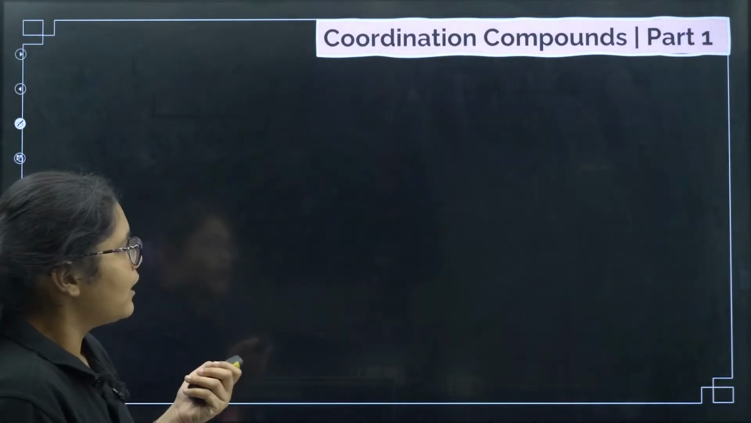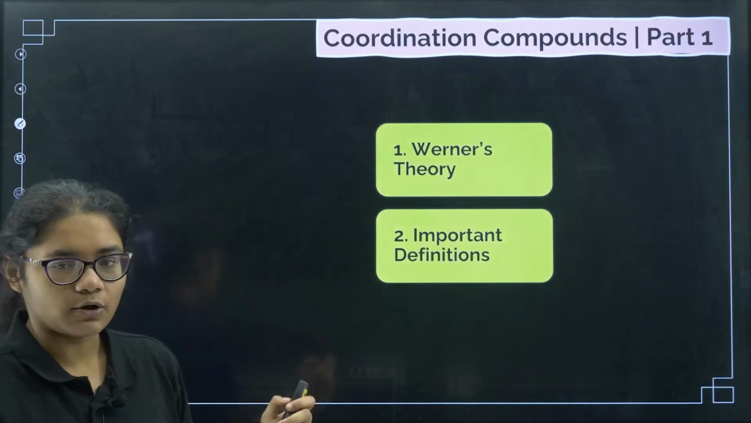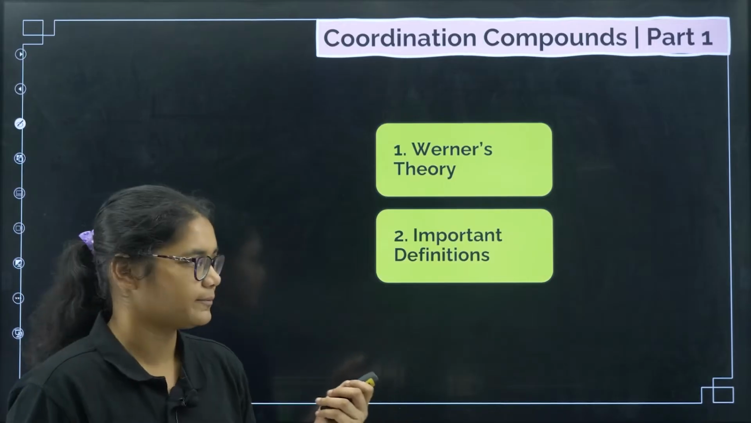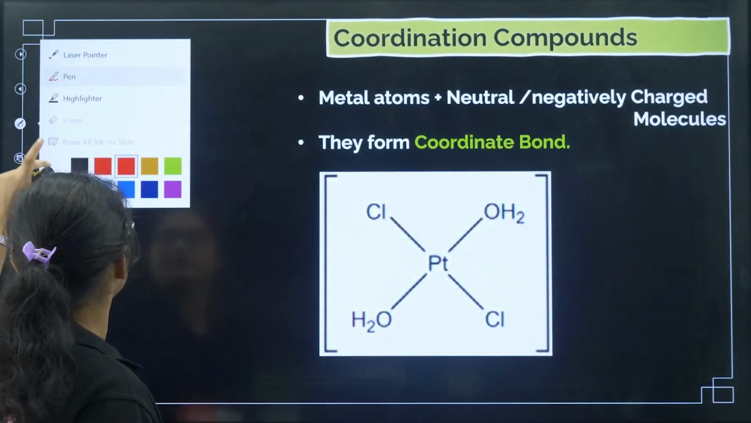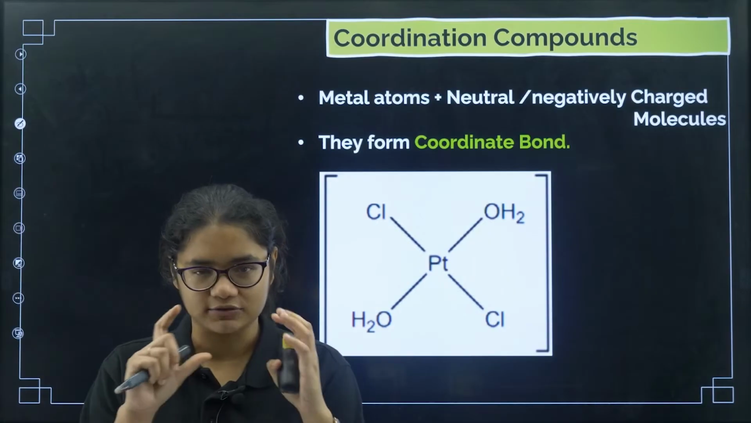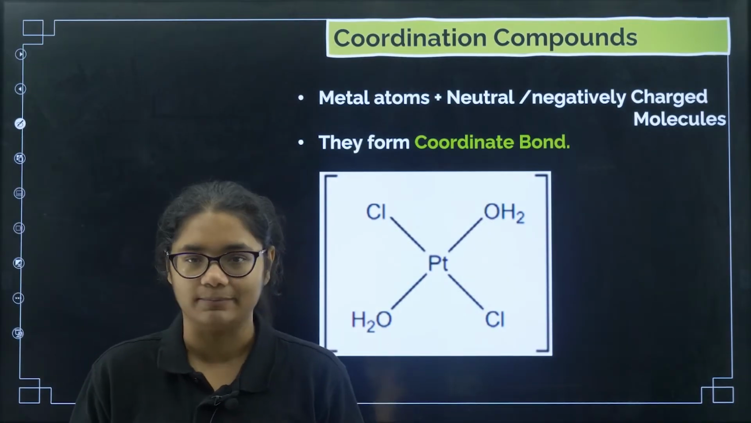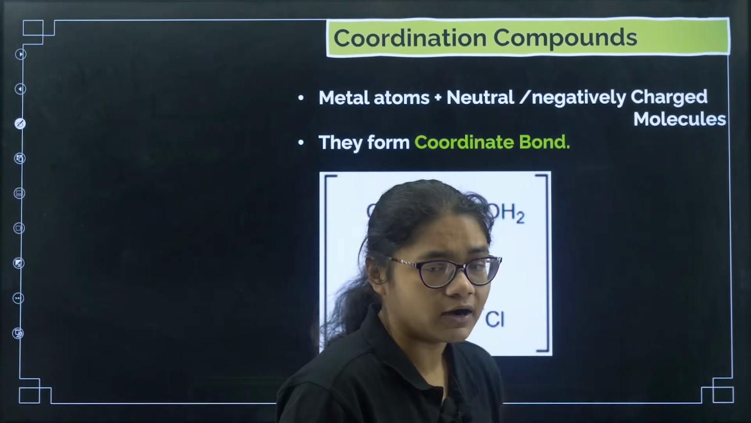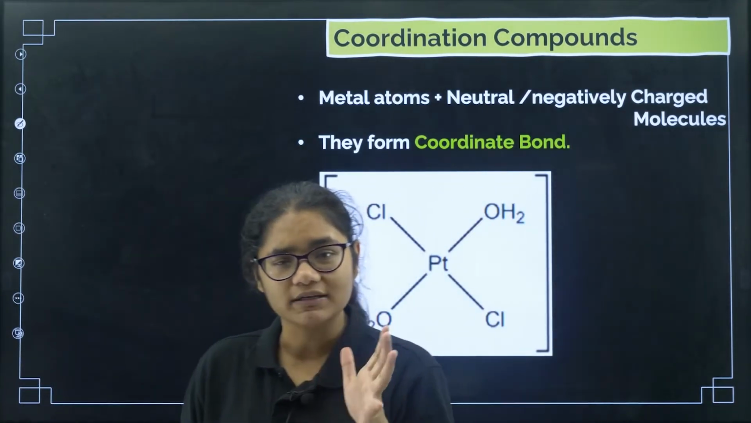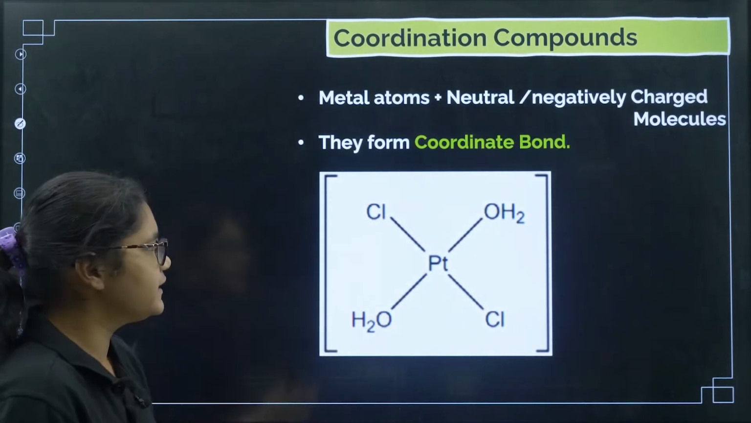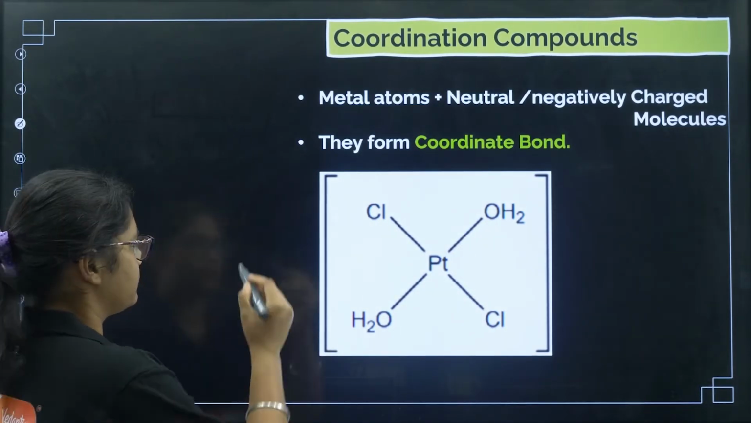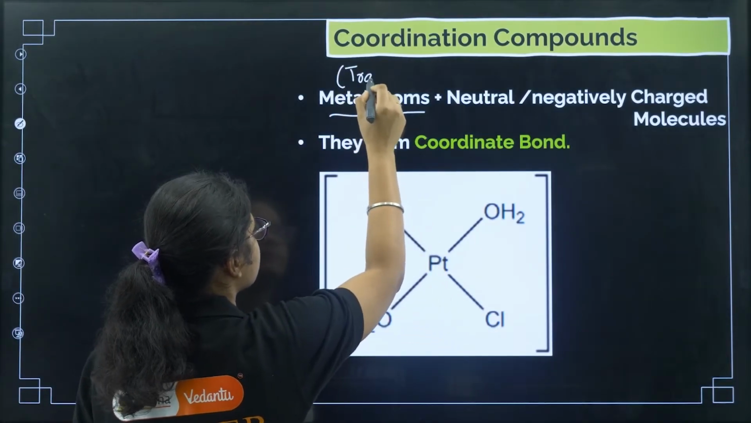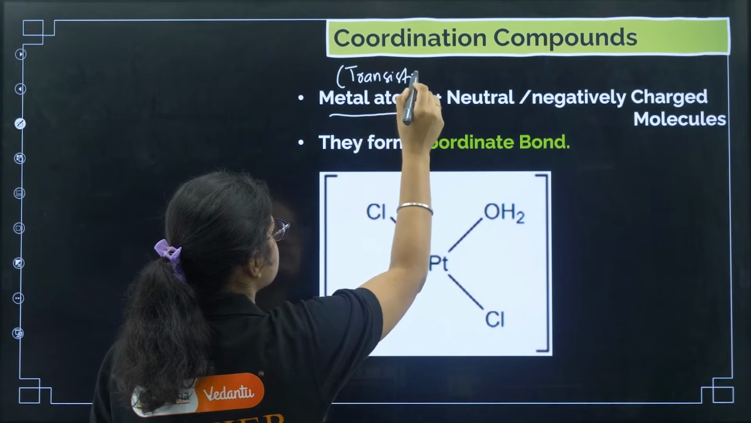Now coming to coordination chemistry, today's topic, Werner's theory and important definitions, we are going to cover. First, coordination compound. What does this word coordination compound mean? We have studied ionic compounds, we have heard about covalent compounds, but what is this coordination compound? You have to understand 2 things in a coordination compound. Metals will be there. Which metals? Transition metals.